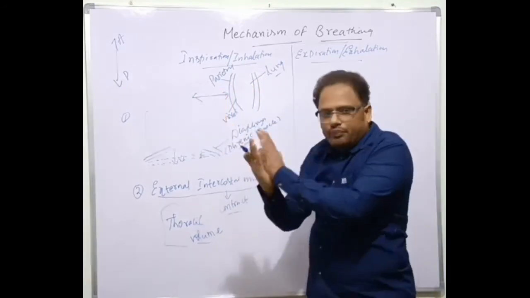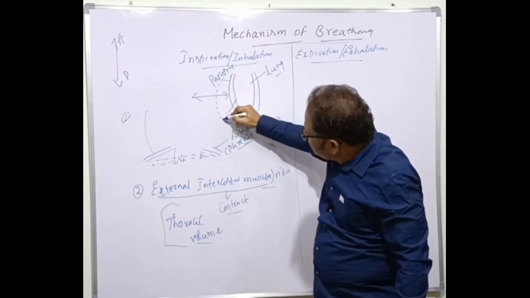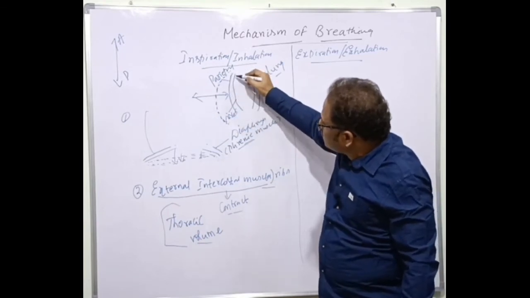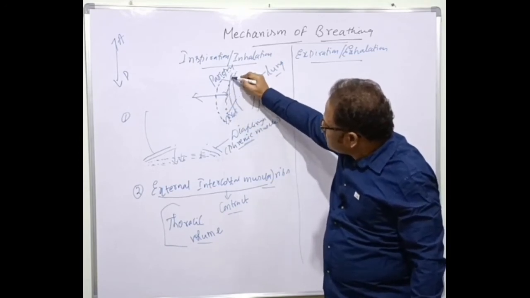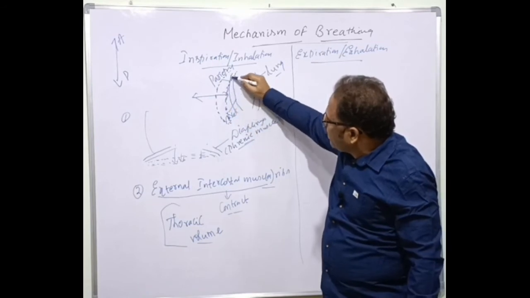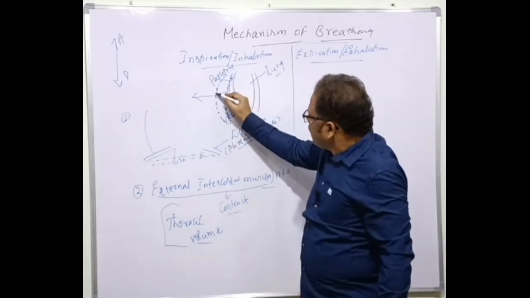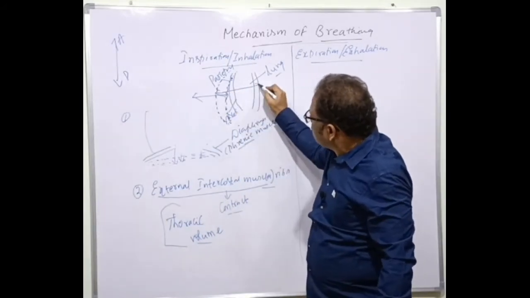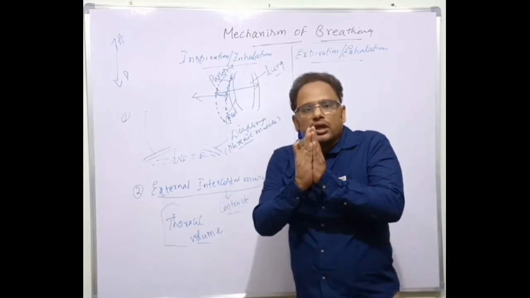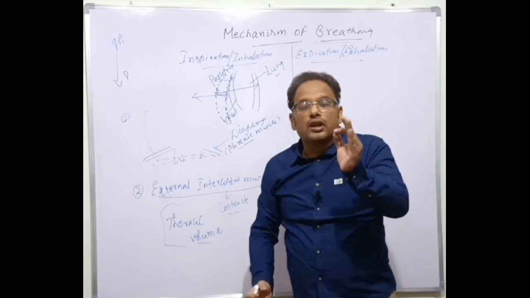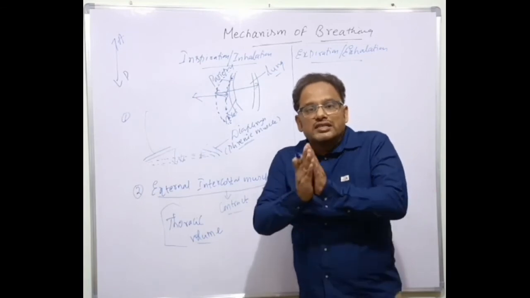This is increased now, I told you. Because this is increased, what happens? The parietal pleura is also increased like this, and the visceral pleura is also increased. Both the pleura increasing, as a result, the lung volume is also increased here. That is, when the thoracic volume is increased, the lung volume is also increased. The area or volume of the lung is increased.